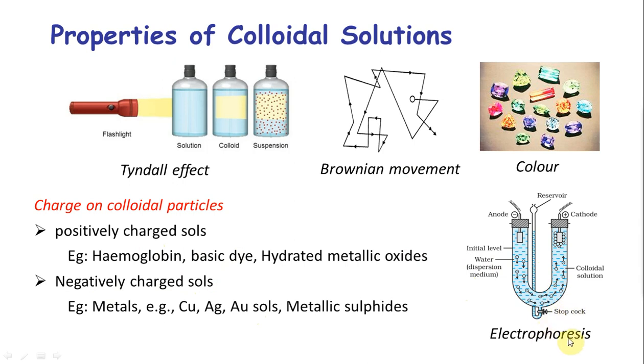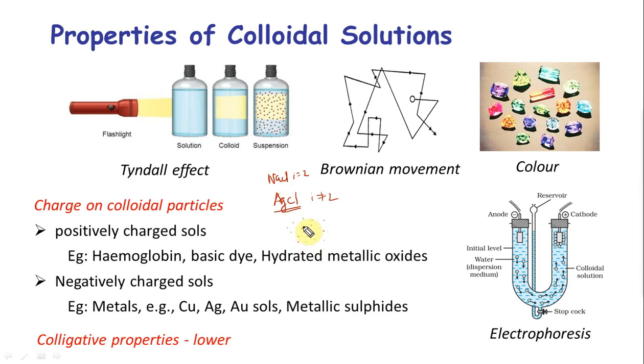The other property is electrophoresis, meaning colloids being charged, they can move in the opposite direction when they are subject to an electric field. And the other important property that you want to know, it's a statement question. Let's say for example, I have AgCl, NaCl. The i value is 2. For AgCl, i value is not equal to 2. We know that. Now, remember there are, let's say for example, a lot of small molecules.